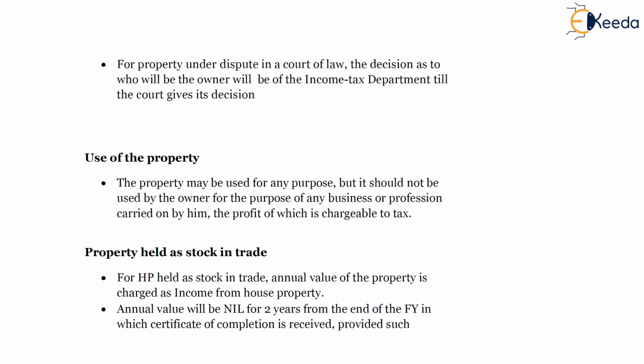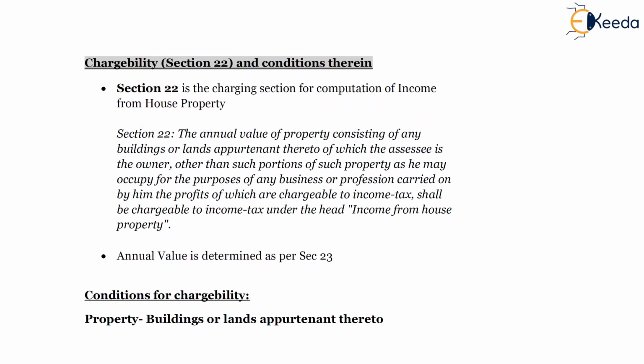So what we have covered till now in this section is the chargeability, which is the charging section of income from house property. Section 22 states three conditions: it should be a building or any land appertaining thereto. The SSC should be the owner.